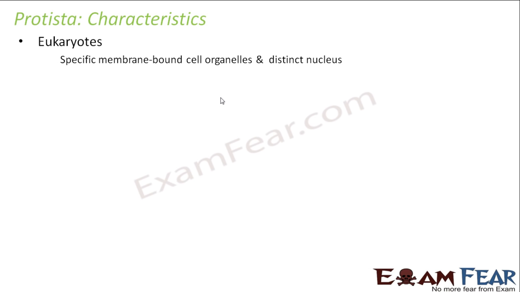What are eukaryotes? Those who have specific membrane-bound cell organelles and distinct nucleus. So if you look at the cell, everything will be well distinct with proper cell membranes for each cell organelle, be it a Golgi apparatus or endoplasmic reticulum or a nucleus. So everything will be distinct. Mostly unicellular. In Monera, everything was unicellular, but here in Protista, mostly unicellular. I mean, there might be one or two which are not unicellular.